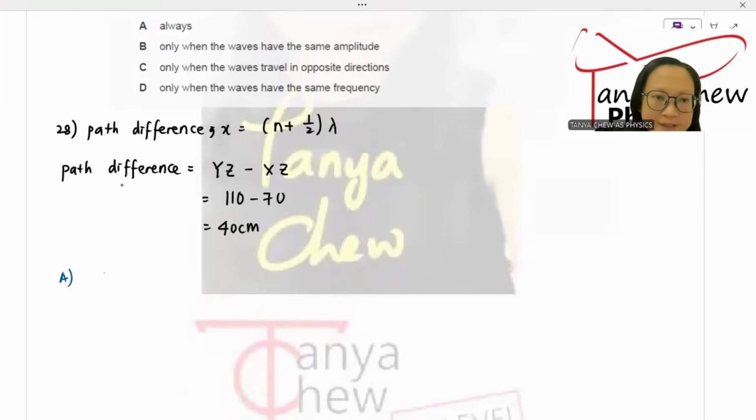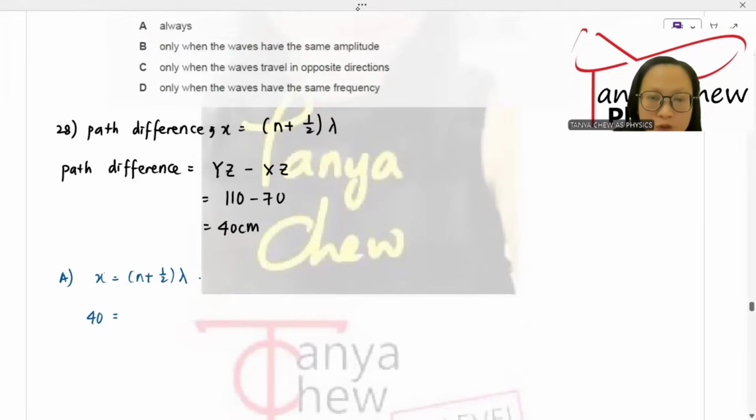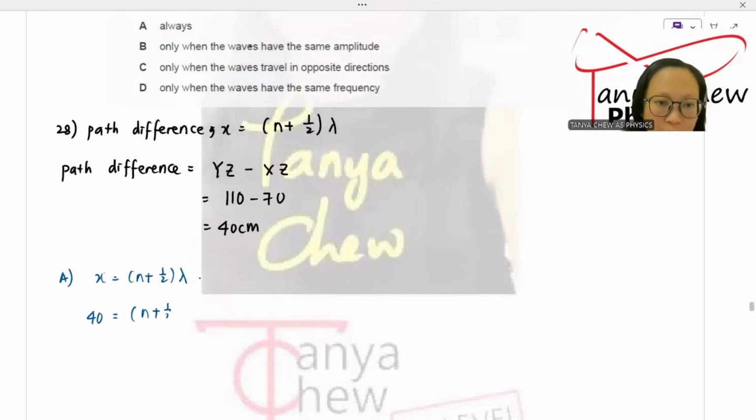Let's say n is equal to 0. X is equal to (n plus 1/2) lambda. I want to find n, because n is a number. So n can only take a whole number, not decimal points.